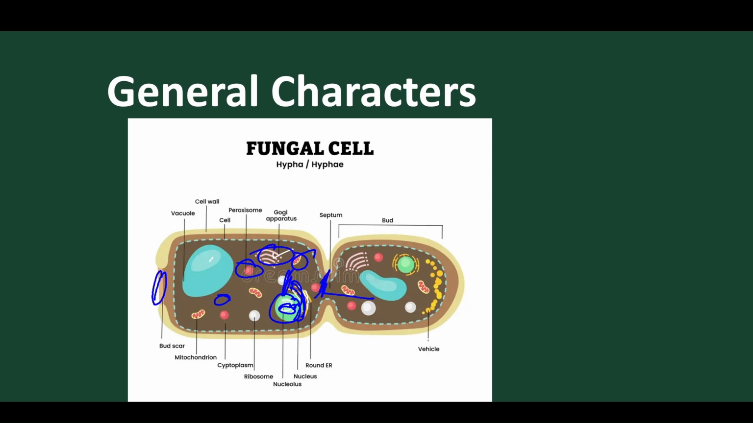After the bud is detached from the parent, we find a demarcation present here, and this is called the bud scar. When the bud detaches from the parent, we find a bud scar. And here the septum is also found to be present. So this is about the eukaryotic cell structure of fungi.